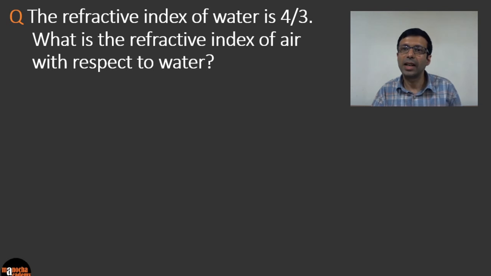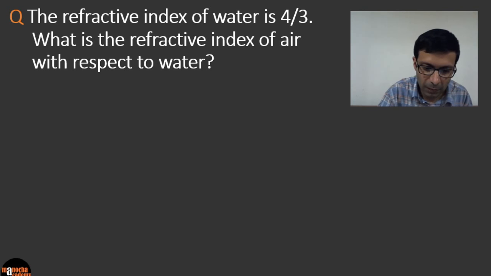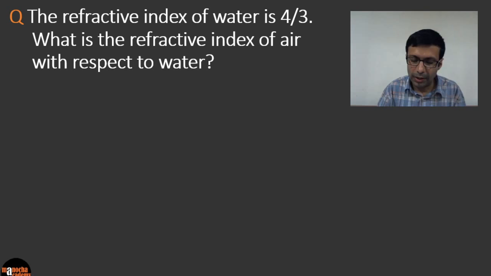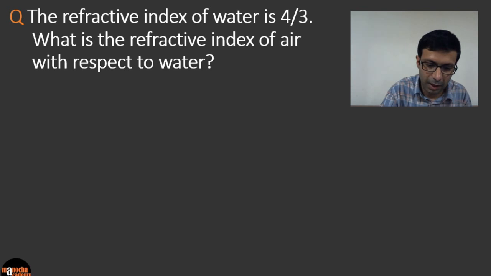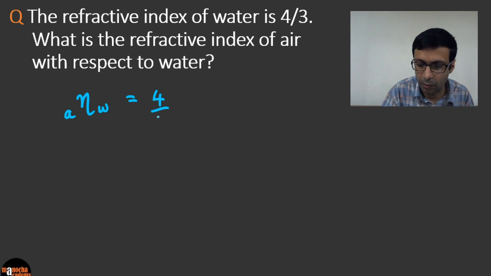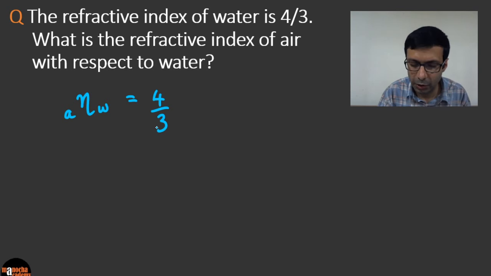The refractive index of water is 4 by 3. What is the refractive index of air with respect to water? Okay. So let's write this as, what are we given first? That the refractive index of water, which means with respect to air, is 4 by 3, right? And what do we need to find?